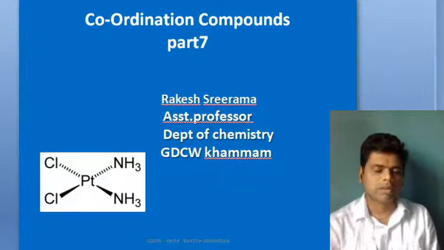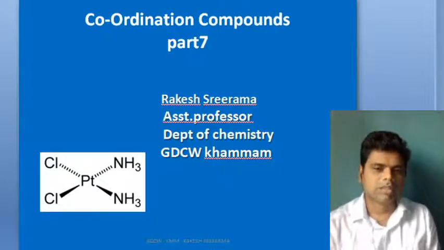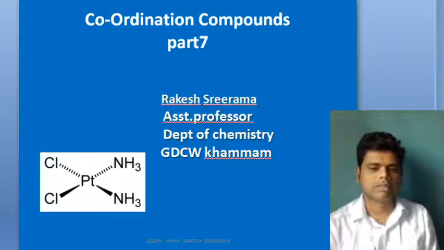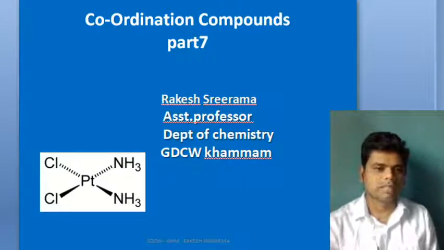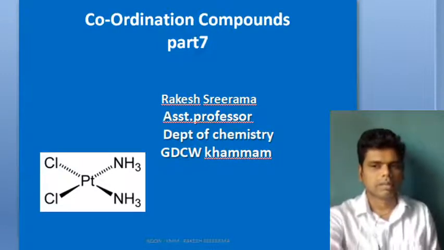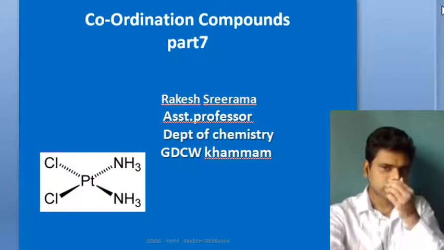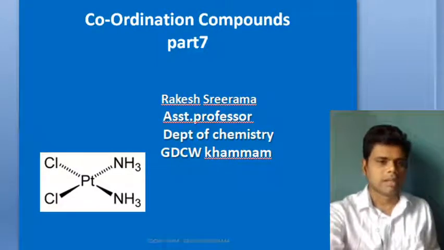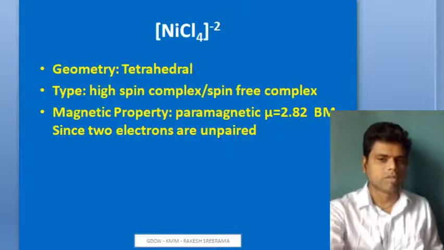And apart from that, we are looking at valence bond theory. Yesterday we saw tetrahedral complexes, and one or two square planar complexes as well, like the NiCl4 2- tetrachloronickelate complex.